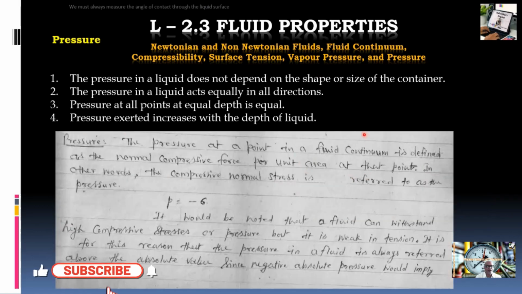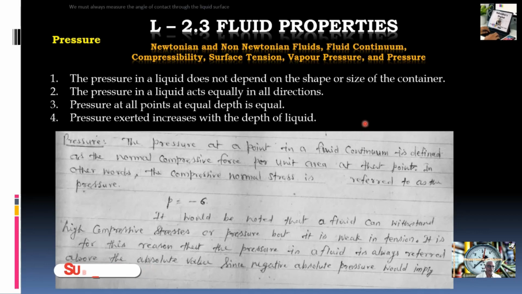So let us introduce the concept of pressure. The pressure in a liquid does not depend upon the size or shape of the container. The pressure in a liquid acts equally in all directions. Pressure at all points at the same depth is equal, and the pressure exerted increases with the depth of liquid. That is the fourth point that we are going to study in the next chapter, which is based on hydrostatic pressure.